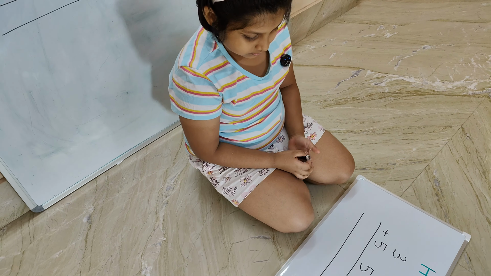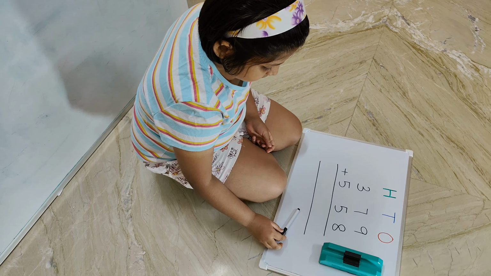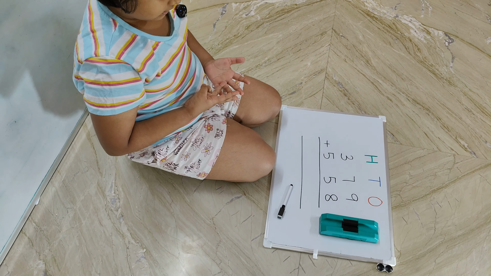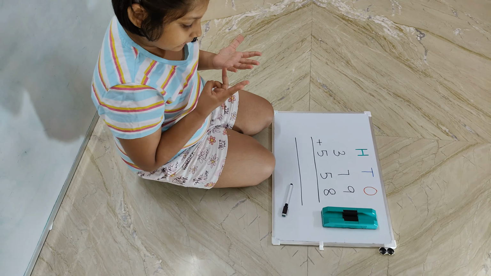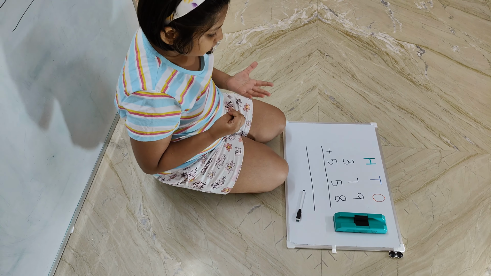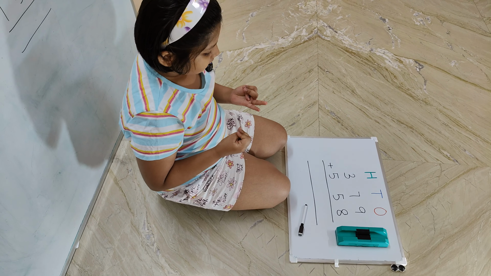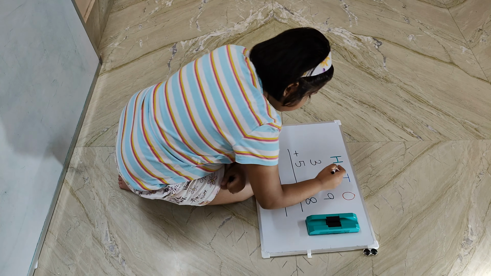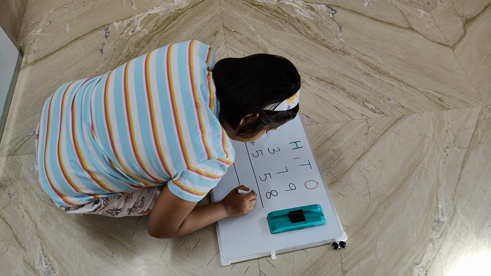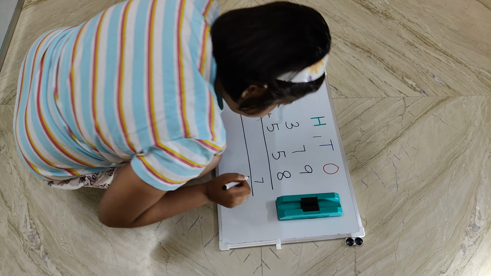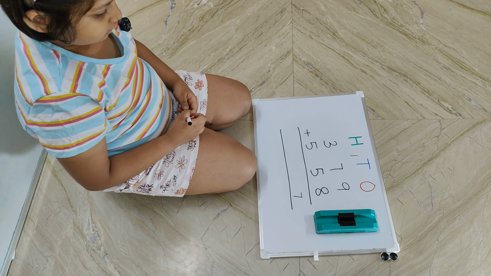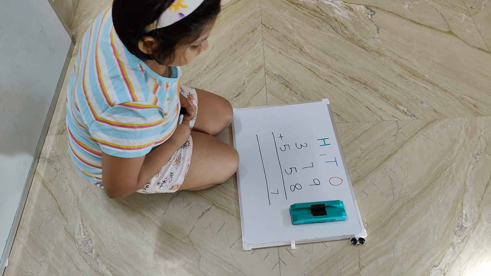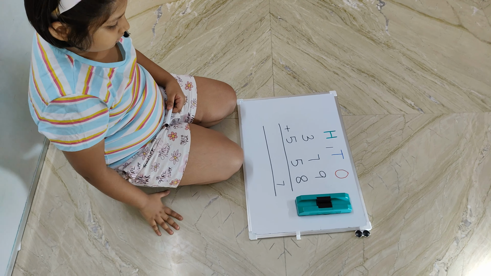So count 9 and 8. 9, 10, 11, 12, 13, 14, 15, 16, 17. 17 ones. Good. 7 ones and 1 ten is the carryover. Very good. Now count the tens place.